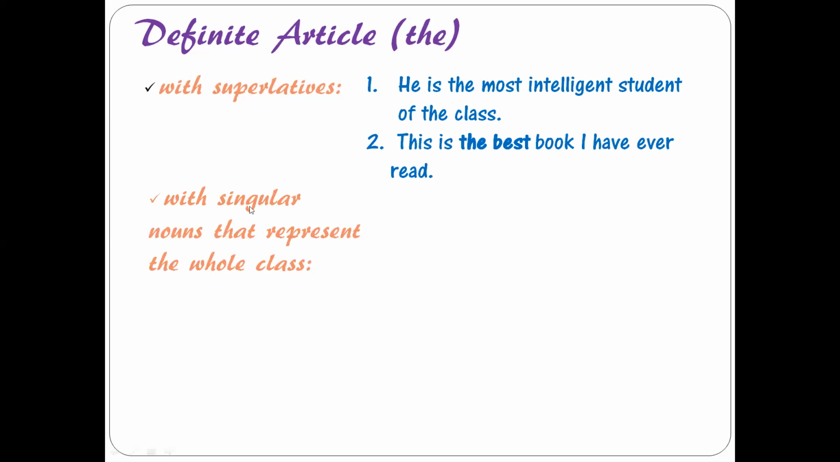You use this article with singular nouns that represent the whole class. Please understand one thing, that here we are talking about the whole class, but in that case that noun should be singular. The dog is a faithful animal. So here I am talking about dog in general. I'm talking about the whole class of dogs. I'm not talking about a particular dog. All dogs are faithful, right? So because I'm talking about a whole class of dogs, and because it is singular, that is why I'm making use of article the.